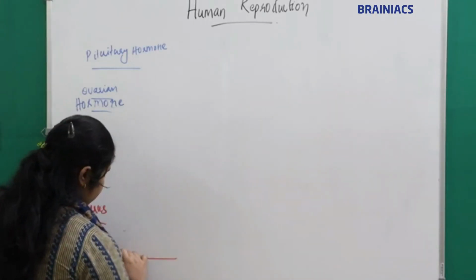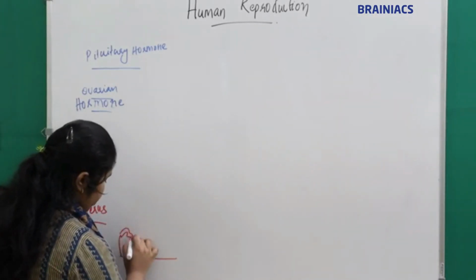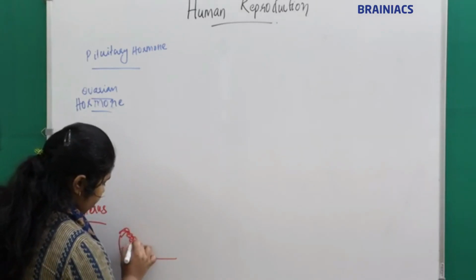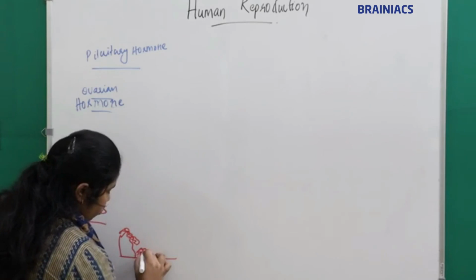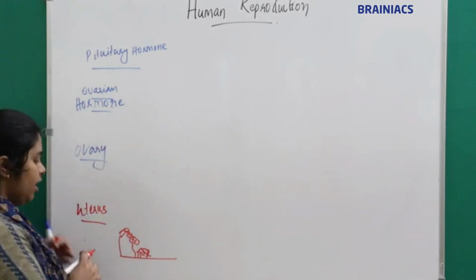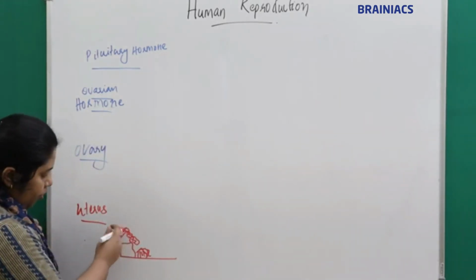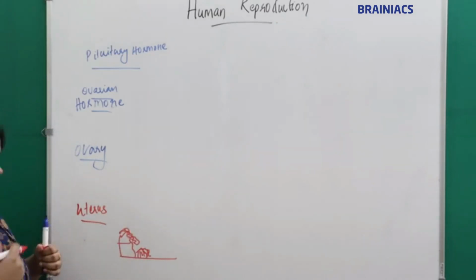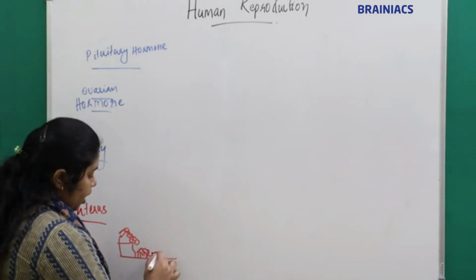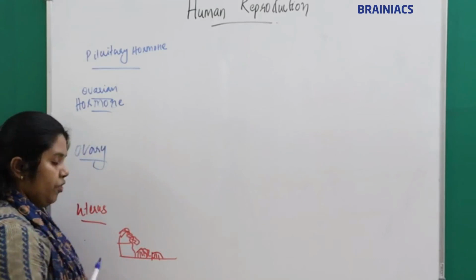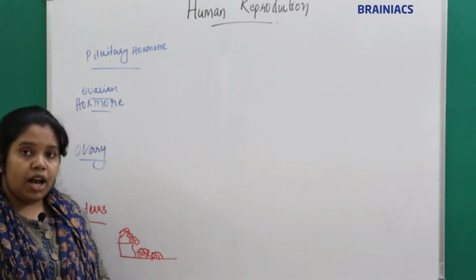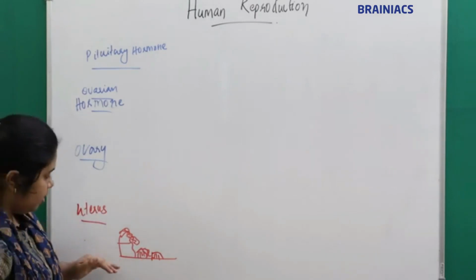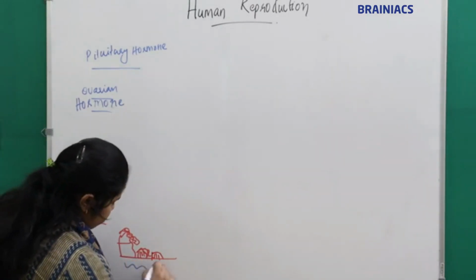Consider this the uterus. The endometrium will shed off in the form of bleeding. So what happens? The thickness of the endometrium will reduce. This much thickness is there, half of it gets shed off and bleeds outside. So the thickness of the endometrium gets reduced. This is what happened during menstruation.